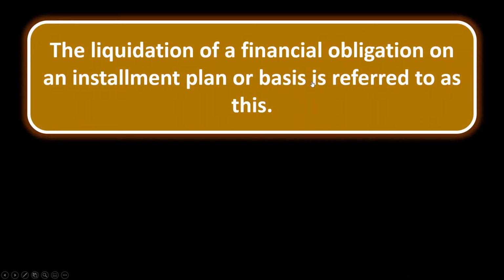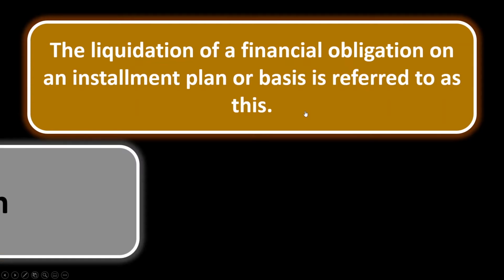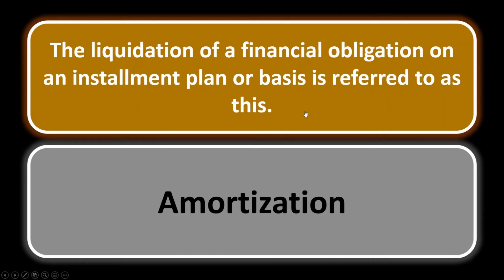Amortization 1. The liquidation of a financial obligation on an installment plan or basis is referred to as this. This is just a technical way of saying amortization. We have that in the category, so it should be easy to know, but this is just the technical way of explaining amortization. You're looking at your financial obligations, like your debt, and you're paying it off on a regular basis, and that is through something we call amortization.